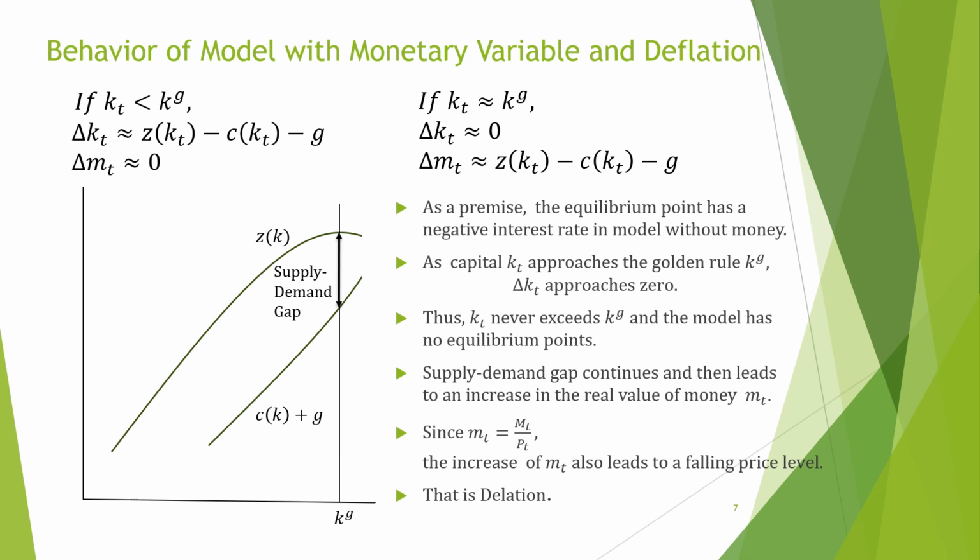This gap leads to an increase in the real value of money. From the definition of the real value of money, the increase in the real value of money leads to a falling price level if money stock is constant. That is deflation. Because this situation continues, it is called a deflationary state.